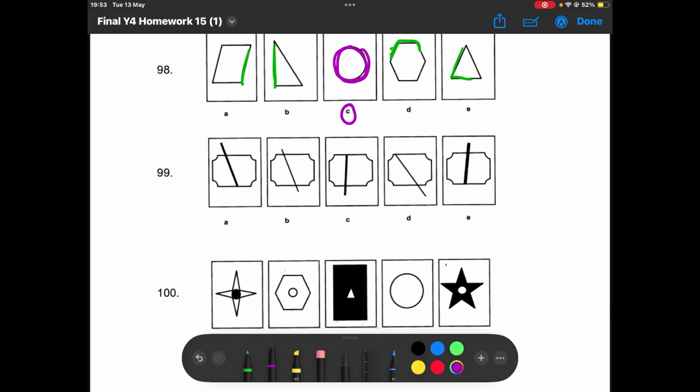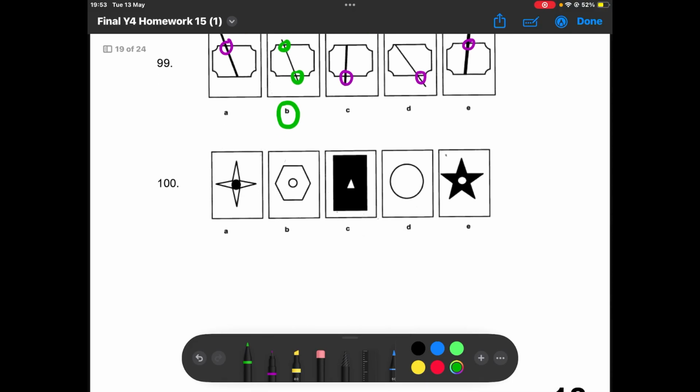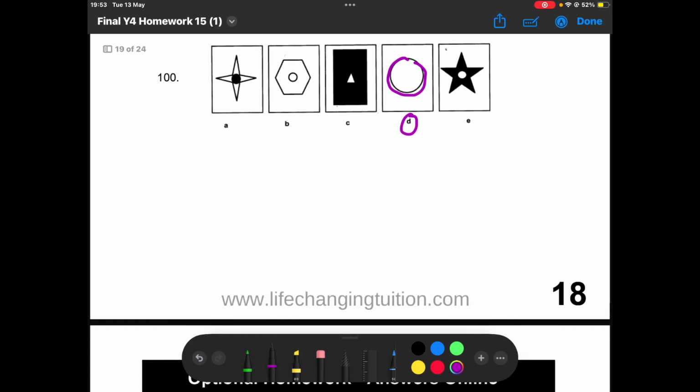Here, all of these, the line only intercepts the other shape once in one spot, whereas in B it goes through the shape twice, so B is the odd one out. Here, the odd one out is D, because all of these have two shapes, whereas D only has one shape, this circle, whereas all the rest have an inside shape as well, so D is the odd one out.